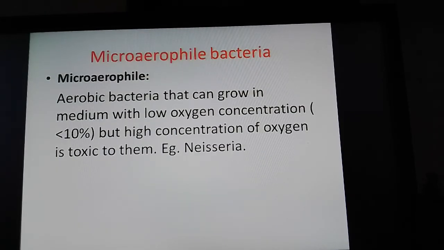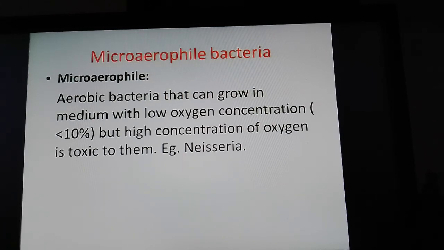And there are certain aerobic bacteria which need molecular oxygen for their respiratory activity, but need the oxygen to be in low concentration, even less than 10%. In high concentration, the oxygen is toxic to such bacteria, even though they depend on oxygen for their respiratory activity.